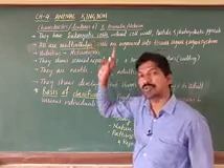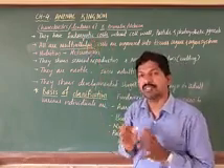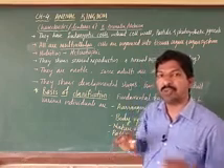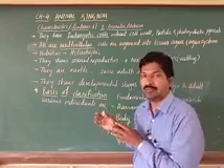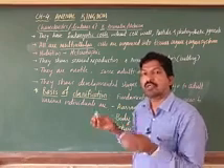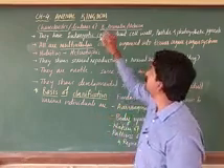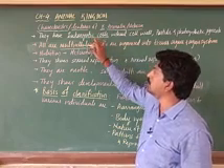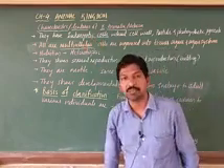Eukaryotic means it is a complete cell. But don't think that all eukaryotes come under the animal kingdom. The cells of animals are eukaryotic because a true nucleus is present.